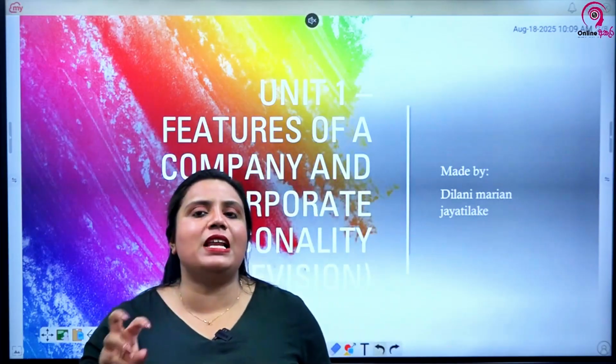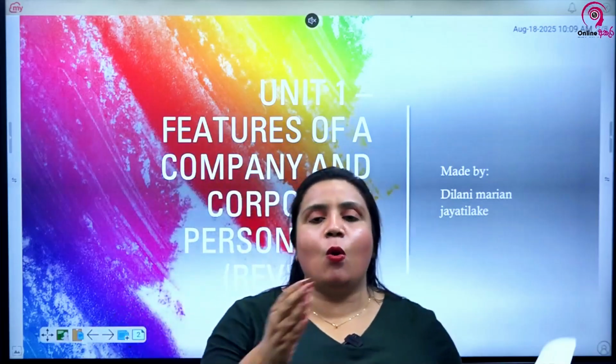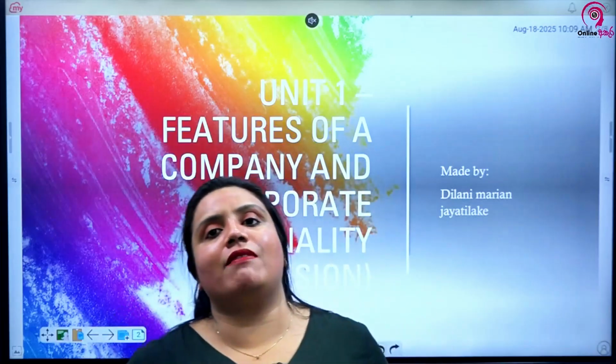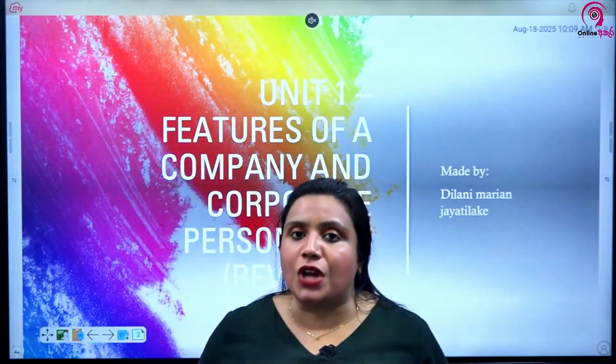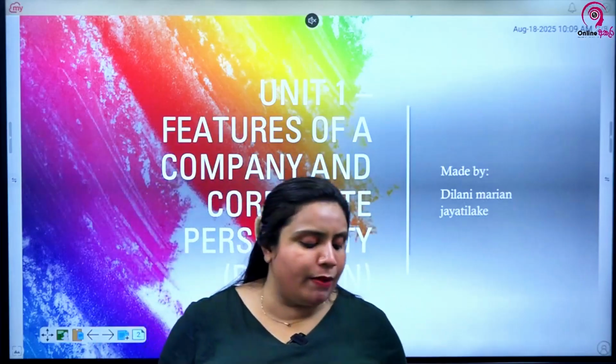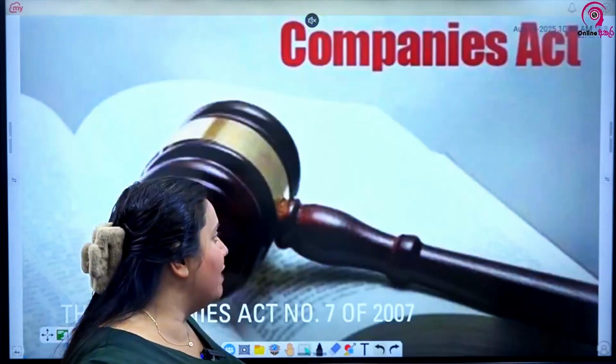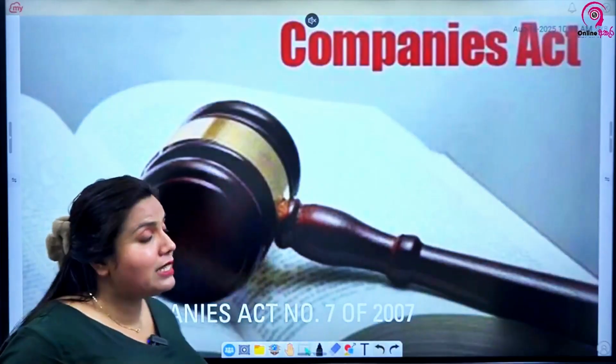At the beginning of the lesson itself, the lesson starts with what were the laws that were previously governing company matters in Sri Lanka, and how the law has changed now to the Companies Act number 7 of 2007. The current act is Companies Act number 7 of 2007. But previously there were some other Companies Acts which were repealed by this current Companies Act number 7 of 2007.